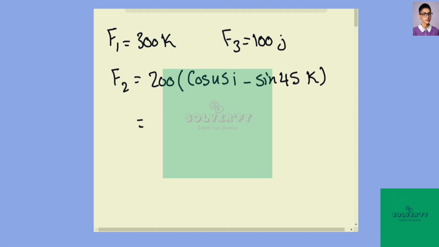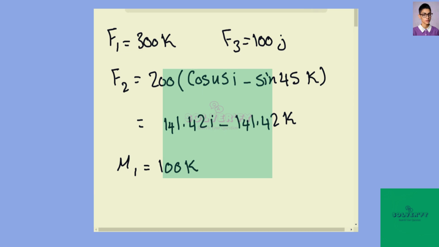So it will be equal 141.42 in i direction minus 141.42 in k direction, and M1 equals 100k and M2 equals 180 multiply cosine 45 i minus sine 45k,